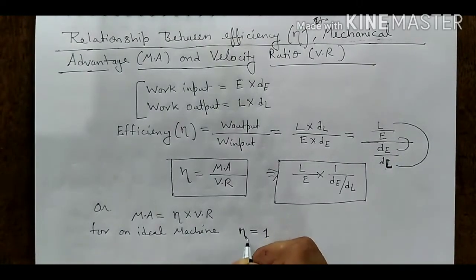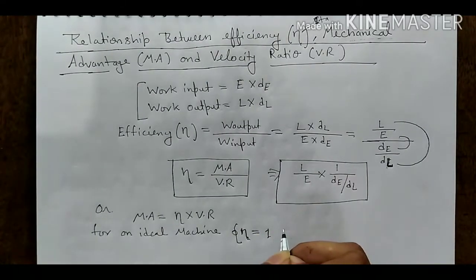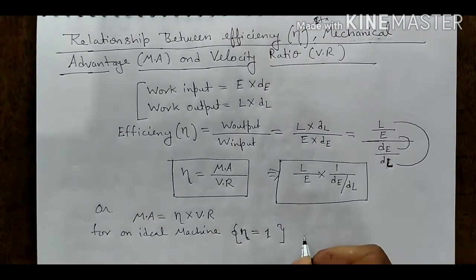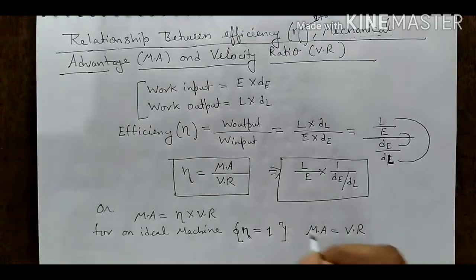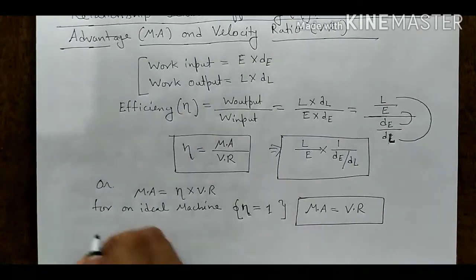The symbol of eta is similar to a small n. When we put eta equal to 1, we get mechanical advantage equal to velocity ratio. This is the case for an ideal machine.